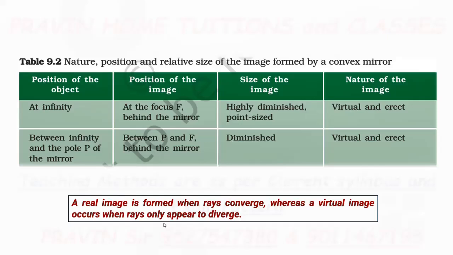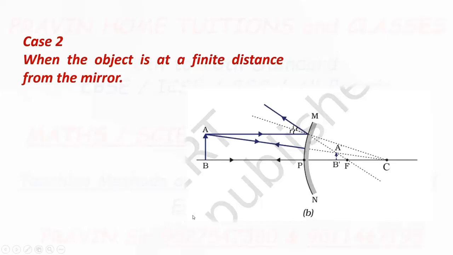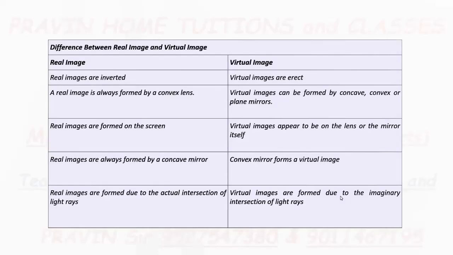Or simply, when the image is formed on the reflecting surface side, the image is real and inverted, and when it is formed on the non-reflecting surface side, it is virtual and erect. Now, this is the difference between real image and virtual image.